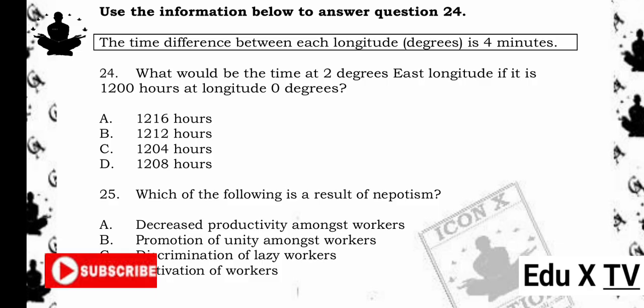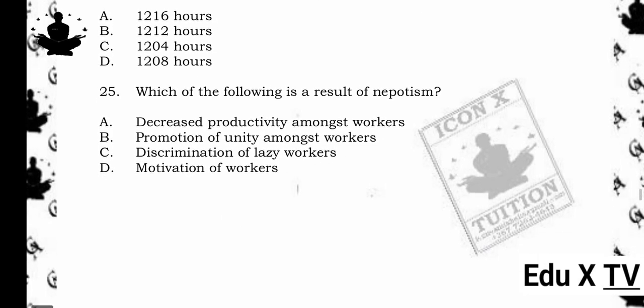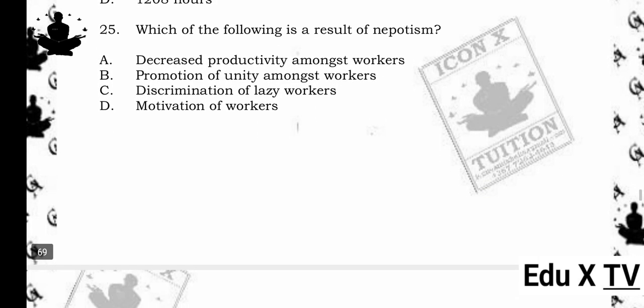24. What would be the time at 2 degrees east longitude if it is 1200 hours at longitude 0 degrees? A. 1216 hours. B. 1212 hours. C. 1204 hours. D. 1208 hours. The answer is D. 1208 hours. Reason being, each 1 degree of longitude equals 4 minutes. So at 2 degrees east, the time is 2 multiplied by 4 equals 8 minutes ahead of 0 degrees. 1200 hours plus 8 minutes equals 1208 hours.